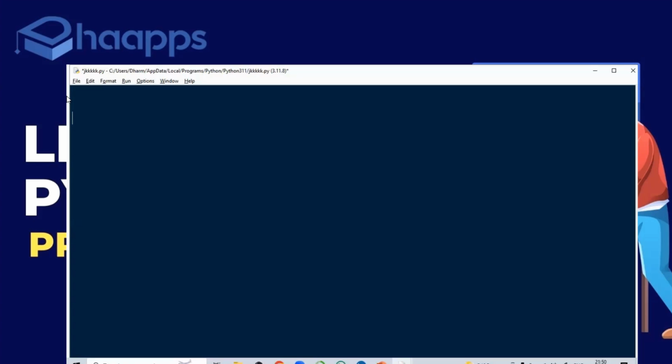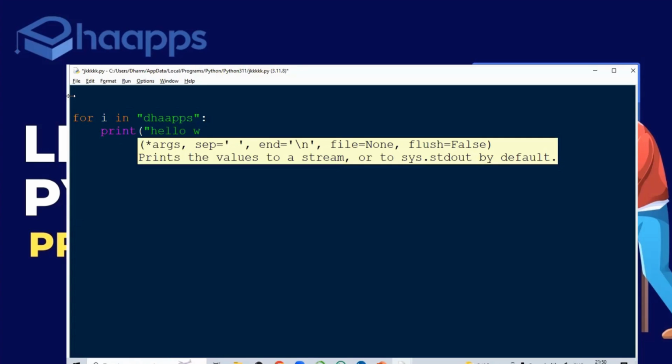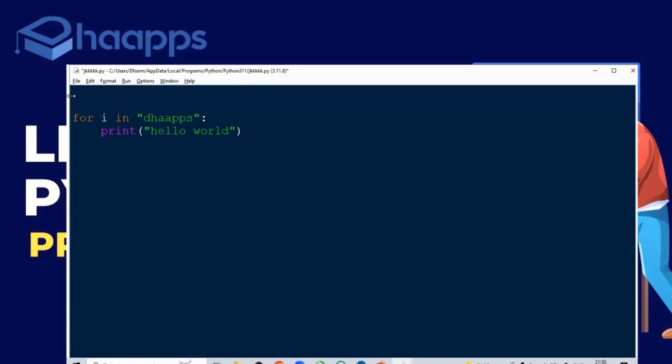So then I will go with for loop or while loop. While loop depends on the condition. You understood very clearly. For loop depends on the sequence. For example, same hello world, if I want to write it in a for loop, I'll say for i in, and I'll give the syntax like this. That contains 7 characters. I can write a loop which will print hello world.